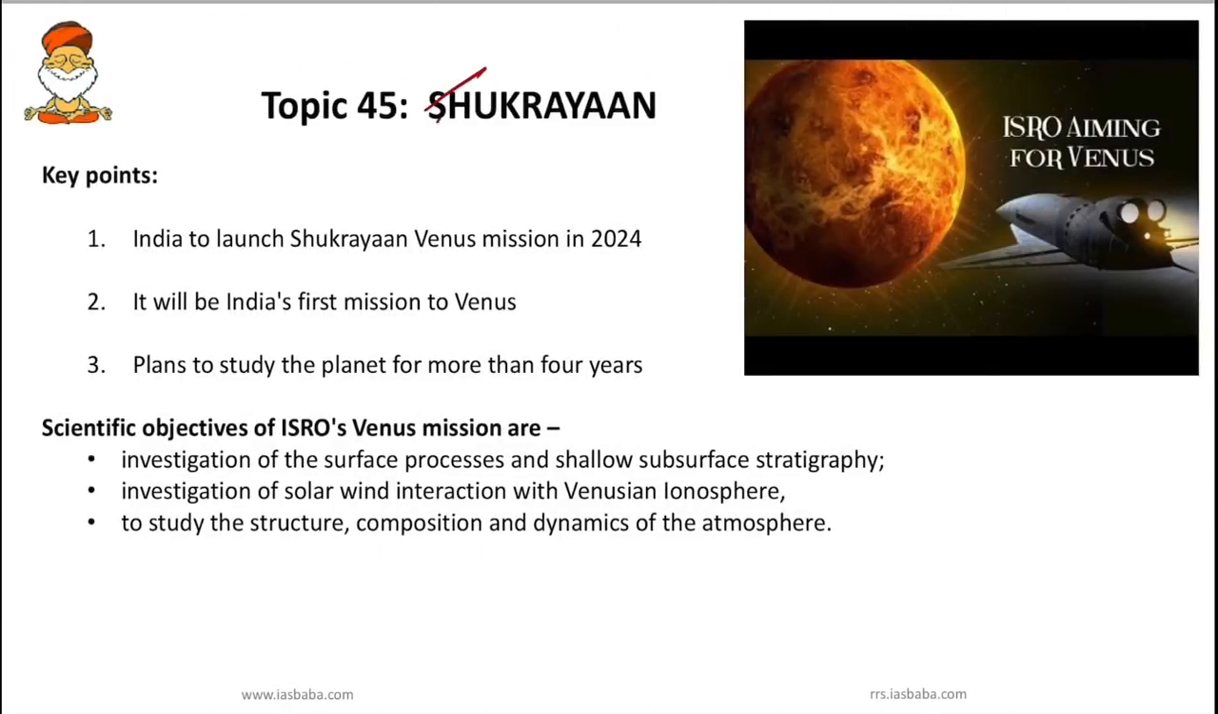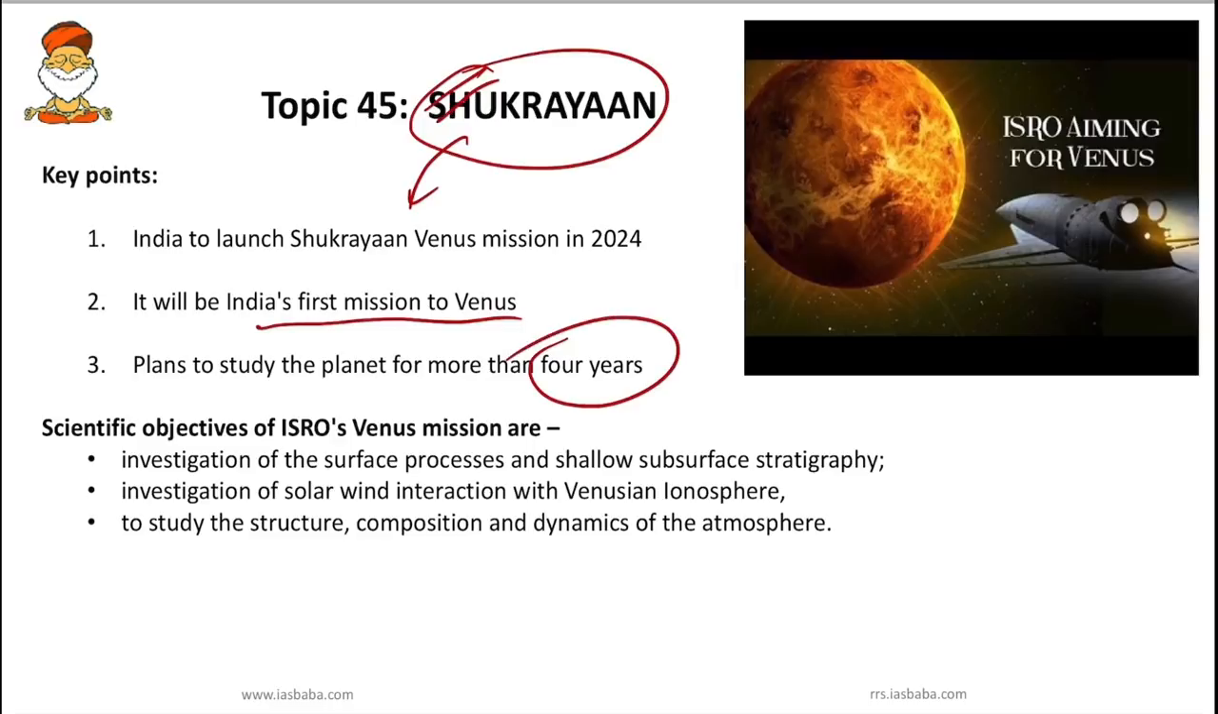So the next important topic is Shukrayaan. Why is Shukrayaan in the news? Because India is set to launch Shukrayaan, that is the Venus mission, in 2024. Shukrayaan is ISRO's new orbiter mission to Venus. This Shukrayaan orbiter is India's first mission to Venus by ISRO, and it will study the planet for almost 4 years. So these three things you have to remember.